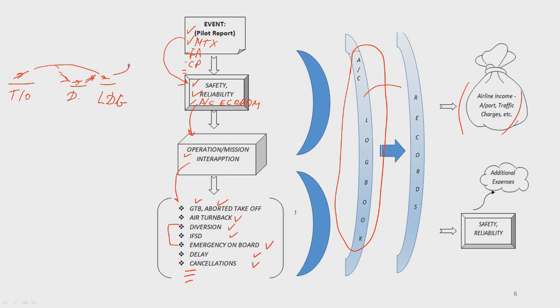If this aircraft was scheduled to fly back, somebody has to pay for the delay. Let's say we had an engine in-flight shutdown. Now we have problems with safety and reliability. We have additional expenses, even more expenses than in this first case, just emergency on board.